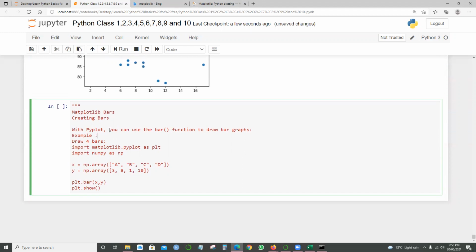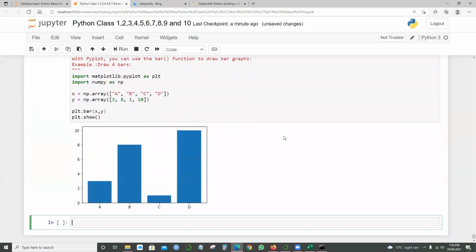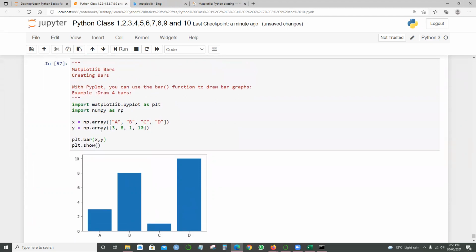Okay. This time I want to draw 4 bars. So import matplotlib.pyplot as plt, import numpy as np. We're defining the arrays over here, and plt.bar(x, y). And when you run this, you get these bars. As I said, I want four bars, right? I got the 4 bars for A, B, C and D. So all you need is the bar function to get these bar charts.